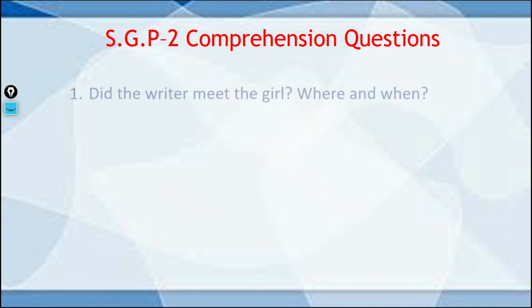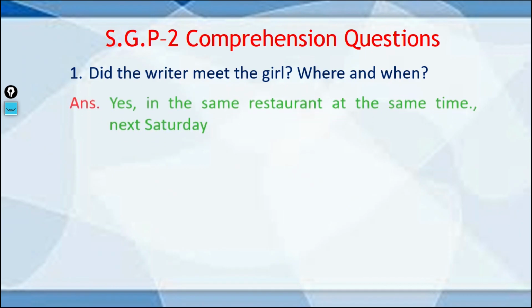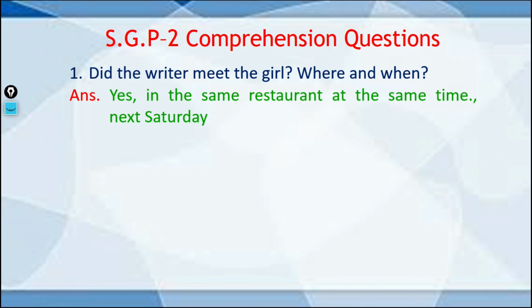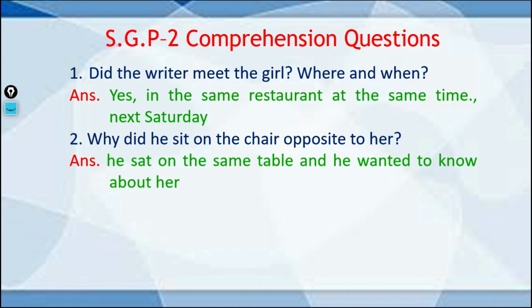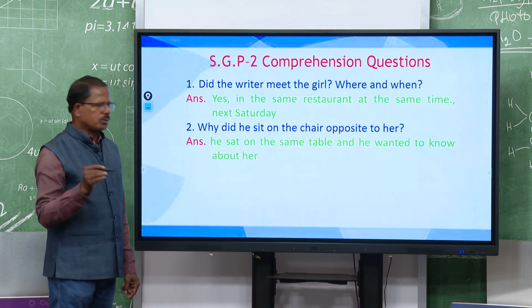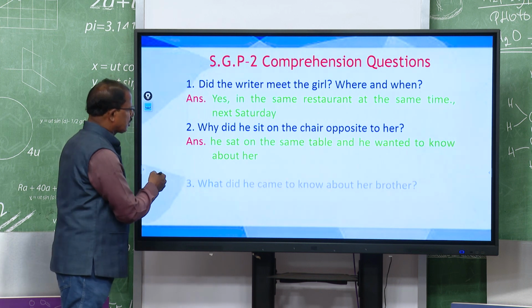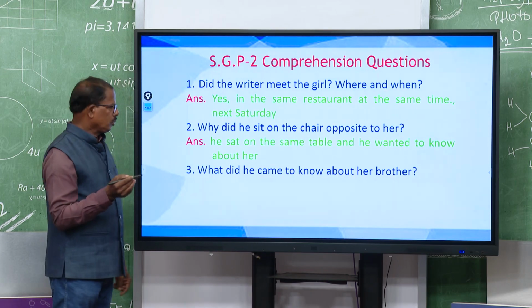So, question 1, did the writer meet the girl and where and when, right? Yes, in the same restaurant at the same time, lunch time, and next Saturday after a week, right. Question 2, why did he sit on the chair opposite to her? Because, you see, he sat at the same table and he wanted to know about her. The writer actually sat at the same table and wanted to know about her. That is why he sat opposite her, right.